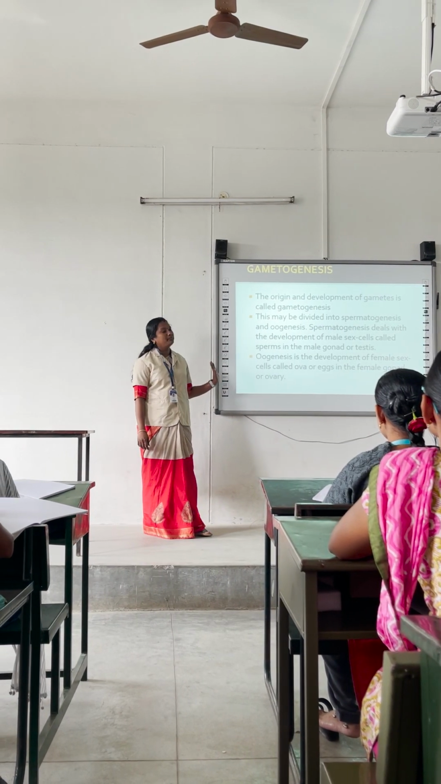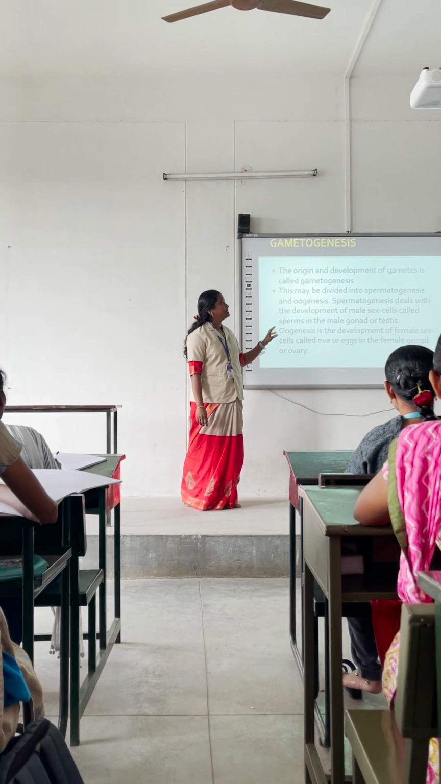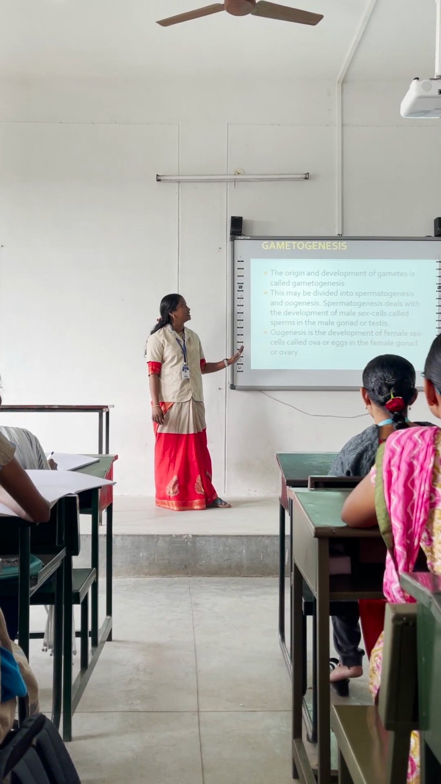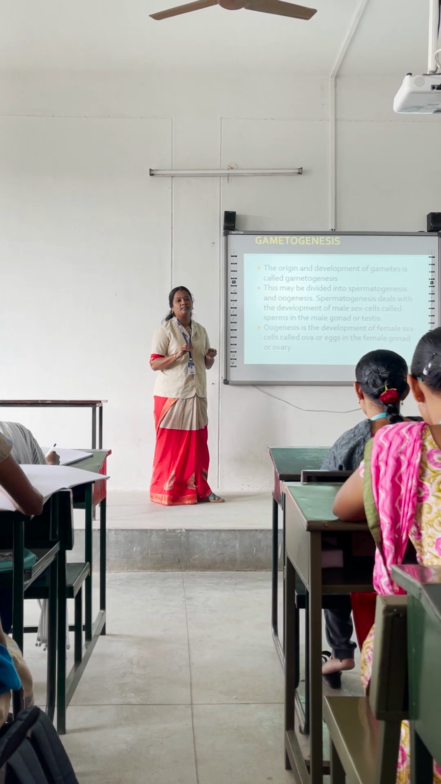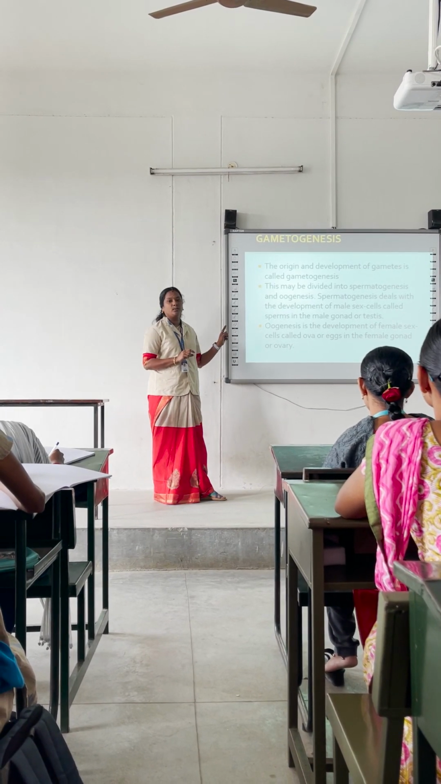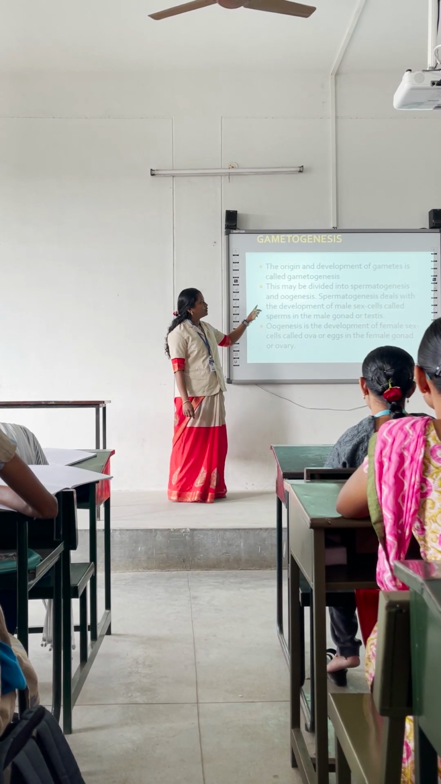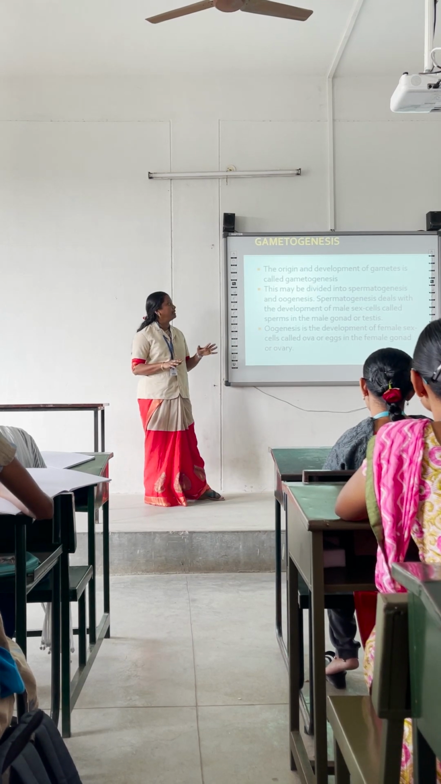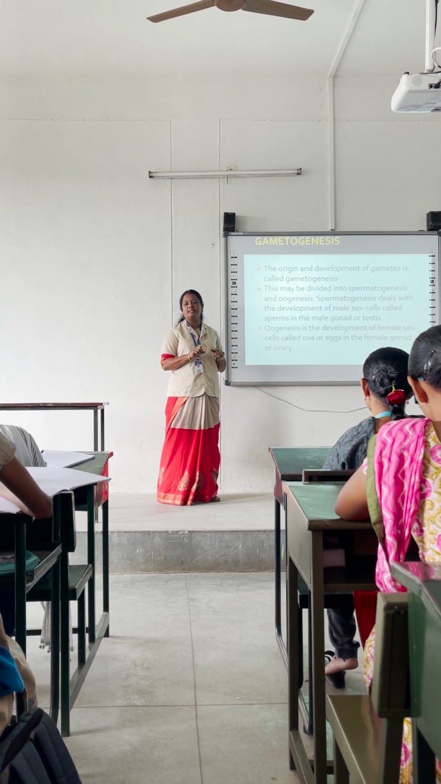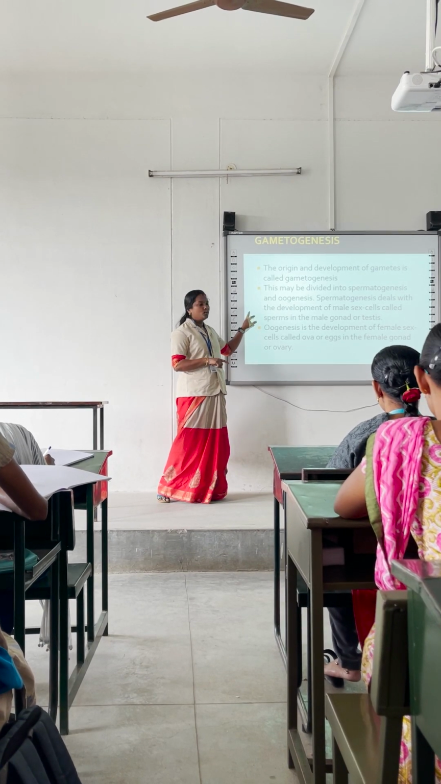So what is meant by gametogenesis? The origin and development of gametes is called gametogenesis. The development of both sperm and ovum cells is called gametogenesis. It may be divided into two types: one is spermatogenesis, another one is oogenesis.